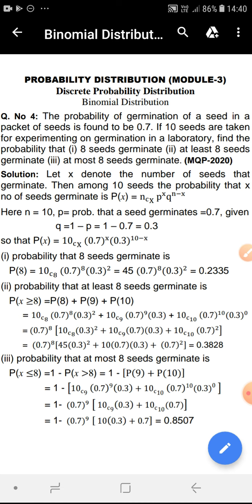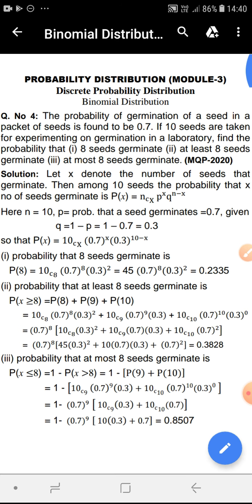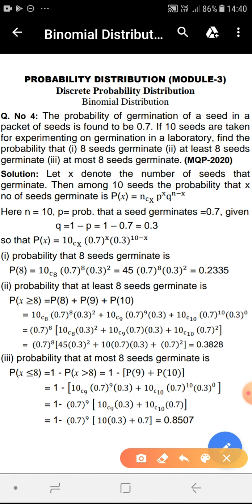Then the probability that X number of seeds germinate is given by P(X) = nCx p^x q^(n-x), where p denotes the probability that a seed germinates, which is given as 0.7, and q means 1 minus p, 1 minus 0.7, or 0.3, and n means the total number of seeds, which is 10.